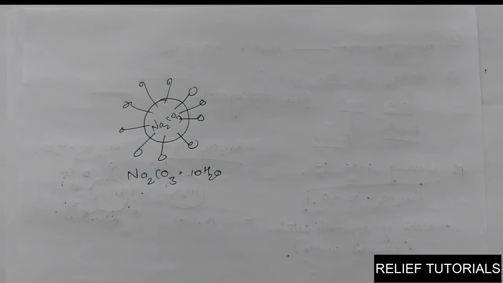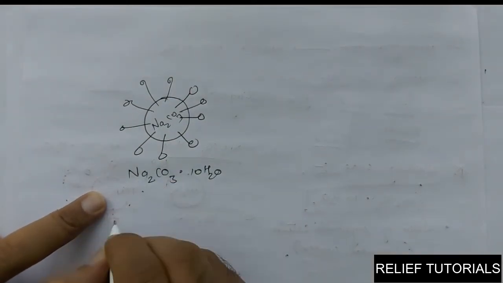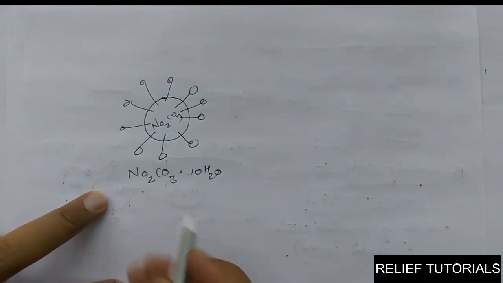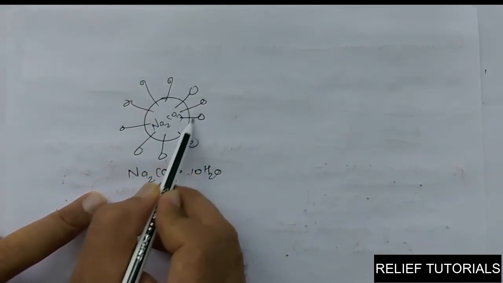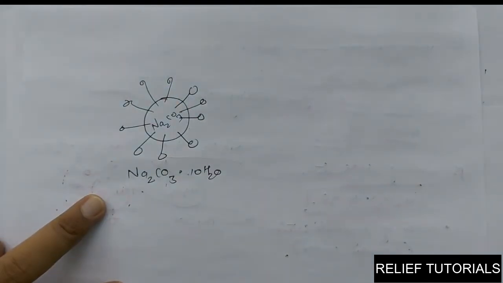Now there may be a question in your mind: can we remove this water? First of all, it's very easy to remove. And second, once the water is removed, you can connect it again, like the chemical contact. So when you heat this, what happens? All these water molecules get evaporated because of the heating. This bond is very weak, so the bond is broken and the water molecules get separated.